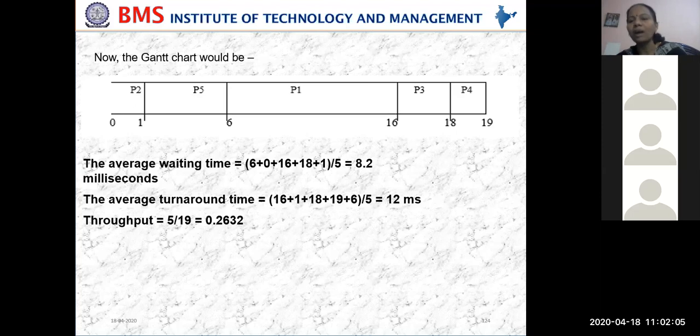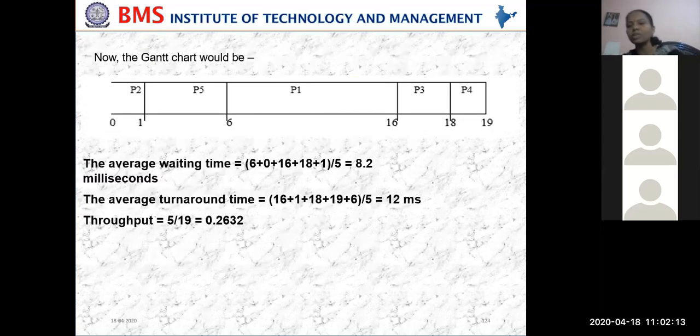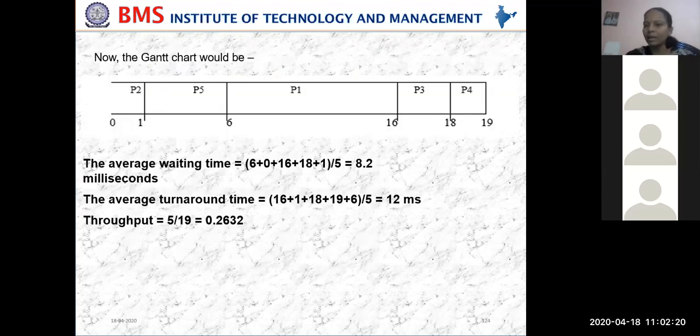Now after that, P3, and after that, P4. P3 takes 2 and P4 takes 1. Based on that, you just calculate and start writing. Clear? Clear about drawing a Gantt chart?